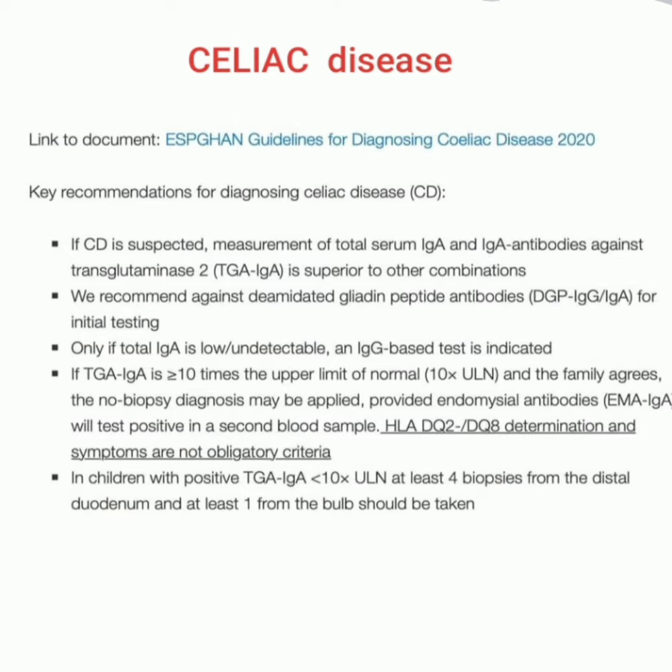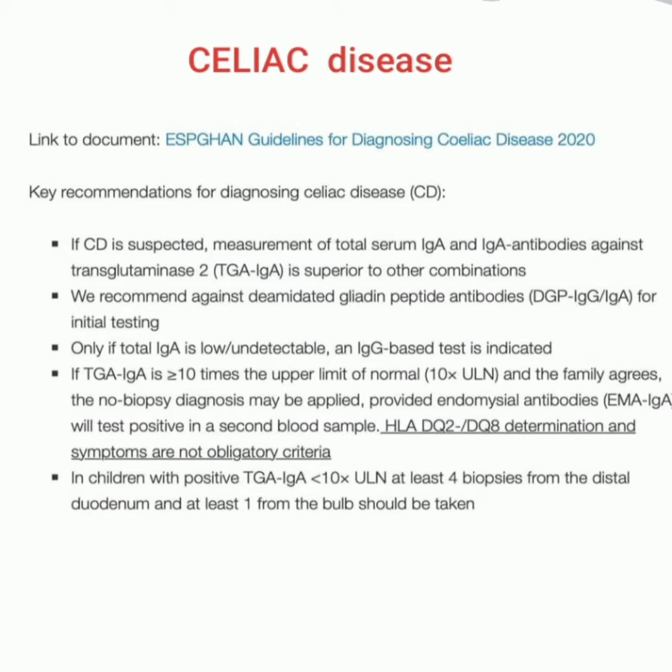If TGA immunoglobulin A is more than or equal to 10 times the upper limit of normal, 10 x ULN, and the family agrees, the no-biopsy diagnosis may be applied, provided endomysial antibodies, EMA immunoglobulin A, test positive in a second blood sample. HLA DQ2, DQ8 determination and symptoms are not obligatory criteria. In children with positive TGA immunoglobulin A less than 10 x ULN, at least 4 biopsies from the distal duodenum and at least 1 from the bulb should be taken.